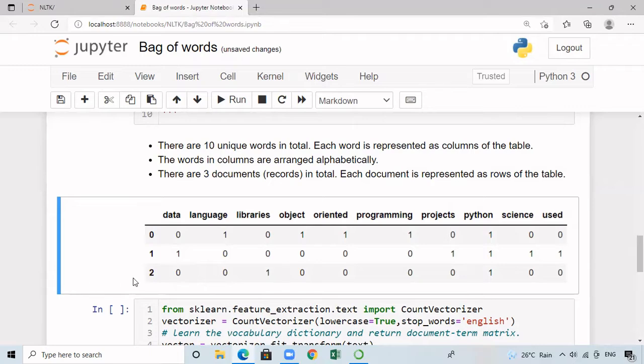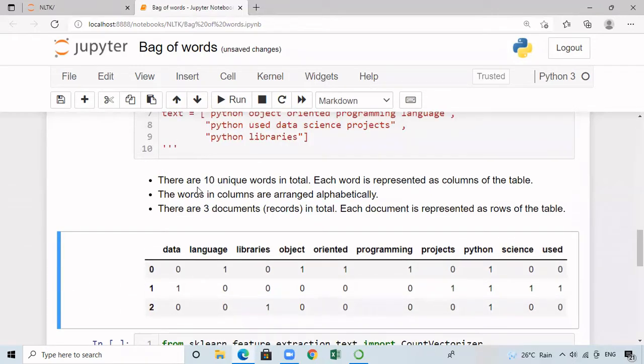Let us understand this particular matrix. So here, there are totally 10 unique words. If you consider data, language, libraries, object, all these are the features. And all these features are arranged in alphabetical, ascending order. And since we have 3 documents, we have 3 rows. They are numbered as 0, 1, 2 respectively. So if I consider the entry here, 1, it means that in the document with index 0, the word language appears 1 time. Similarly, this entry tells that in document 1, data appears 1 time.